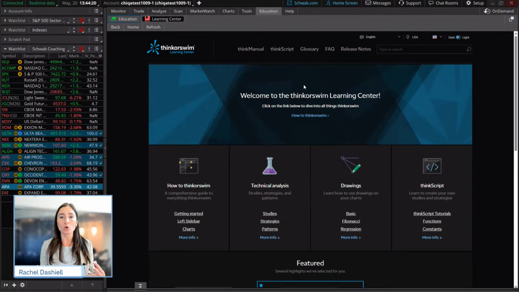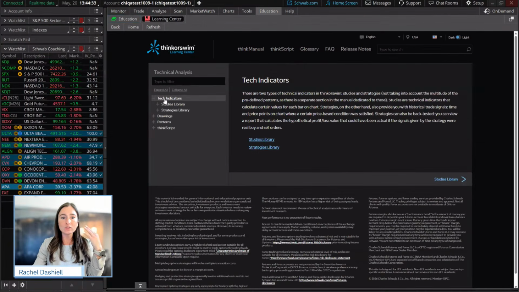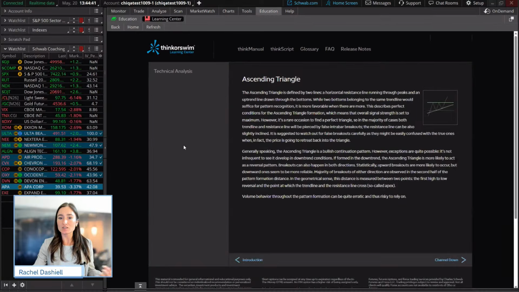But if you guys want even more information, if you go into the education tab and under this center sub tab, there's actually an entire technical analysis library. If you click on that, this will give you all the technical indicators, but also various patterns for classic patterns, like some of the ones that we just talked about.